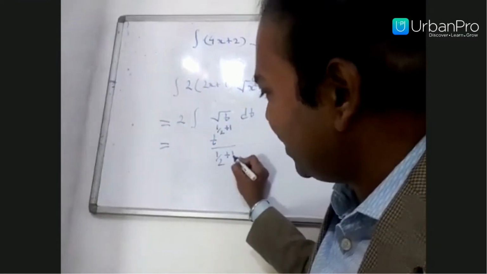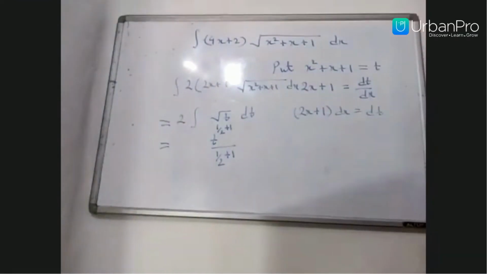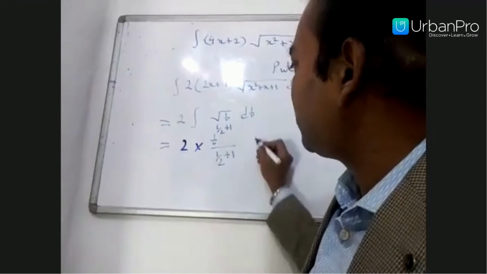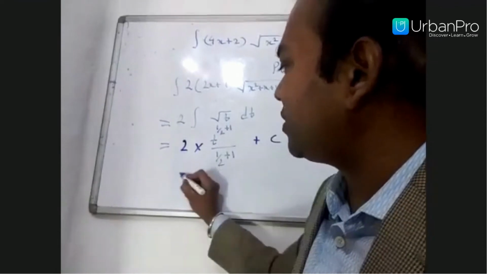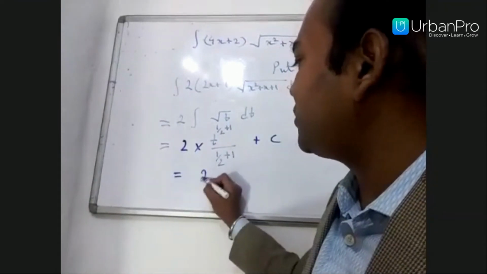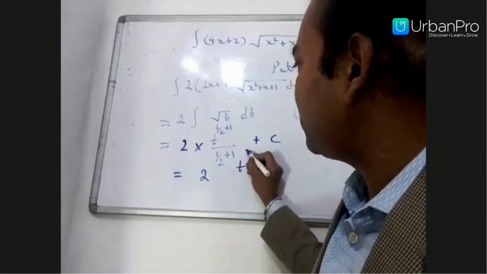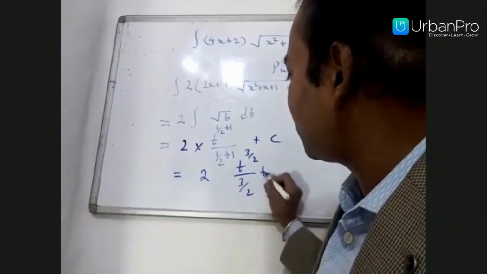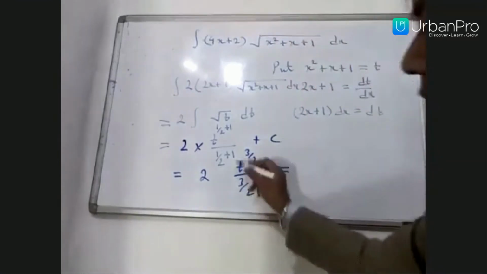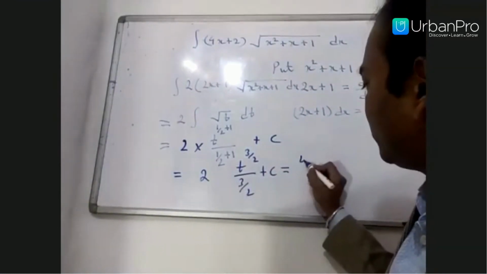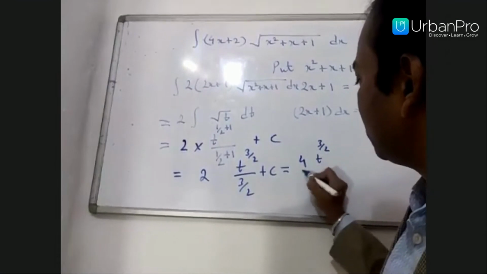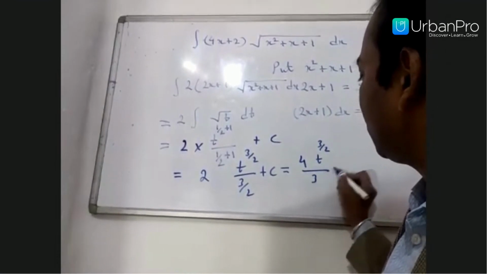This is the basic integration formula for x raised to the power n. The 2 stays outside, plus the constant of integration. The final answer is 2 times t power 3 by 2 divided by 3 by 2, plus c. Taking this 2 up, 2 into 2 is 4, so it is 4 t power 3 by 2 by 3, plus c.